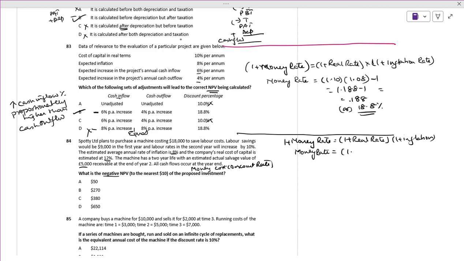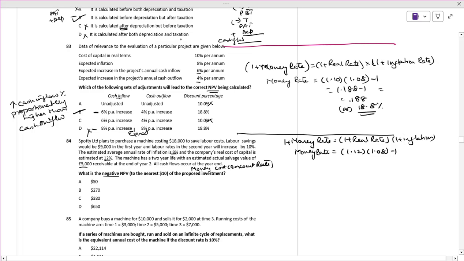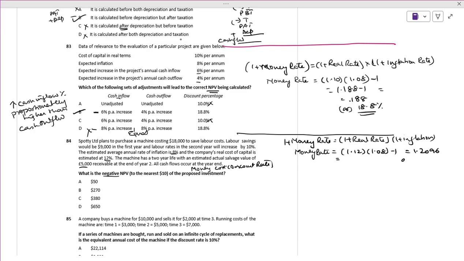The company's real cost of capital is 12%. So 1.12 times 1.08 comes to 1.2096, minus 1, which comes to 0.2096 or 20.96%.